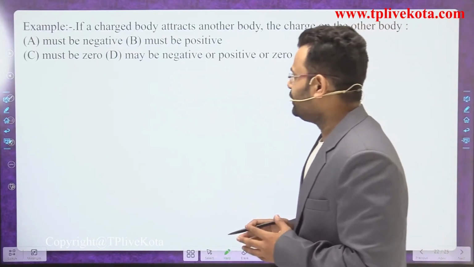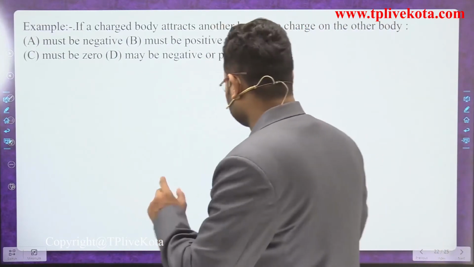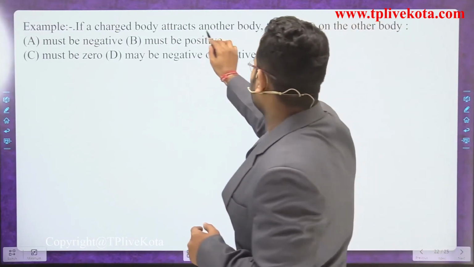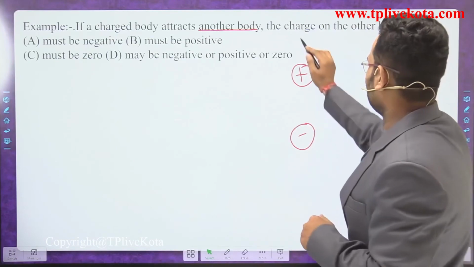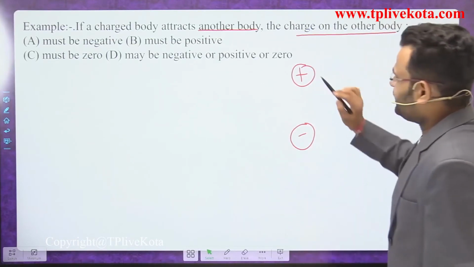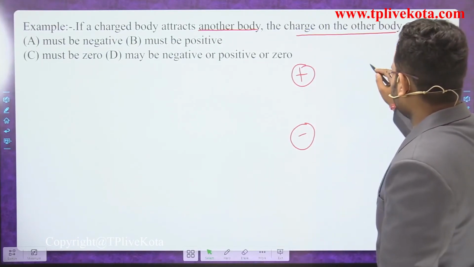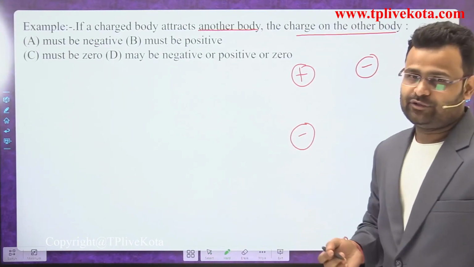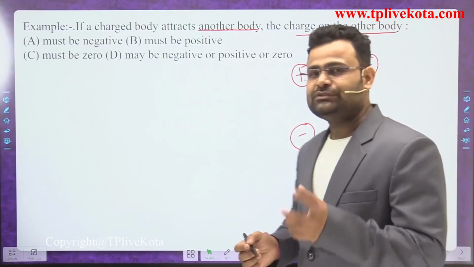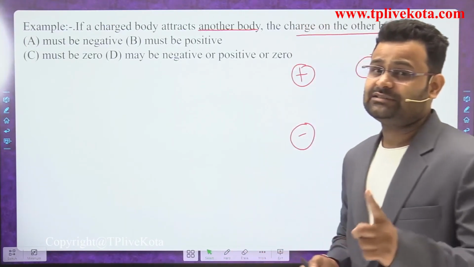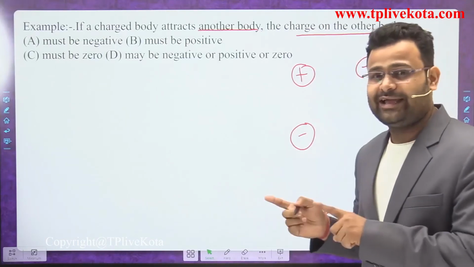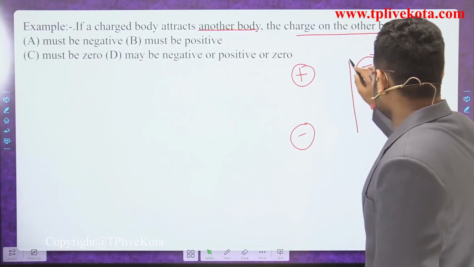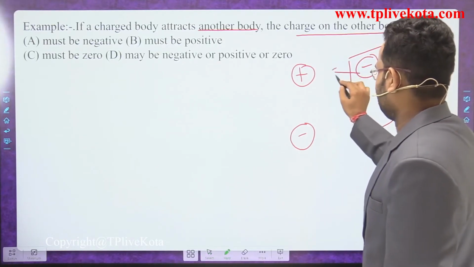If a charged body attracts another body, let's suppose the charge may be positive or negative. Then what is the charge on the other body? If that body is positive, what happens? Will it attract negative or positive? It will attract negative, because we know that like charges repel, and unlike charges attract. So if that body is positive, a negative charge will attract it.